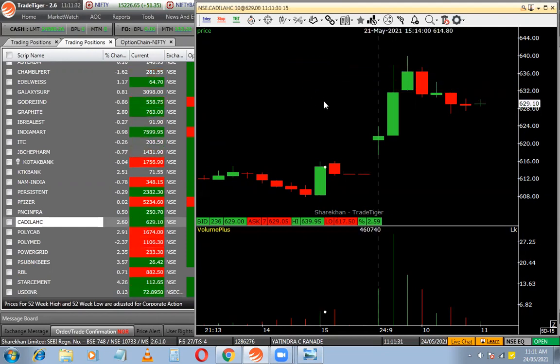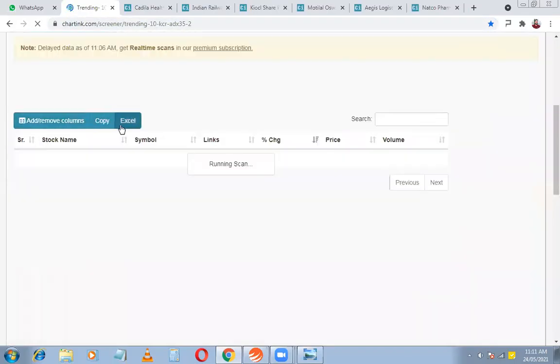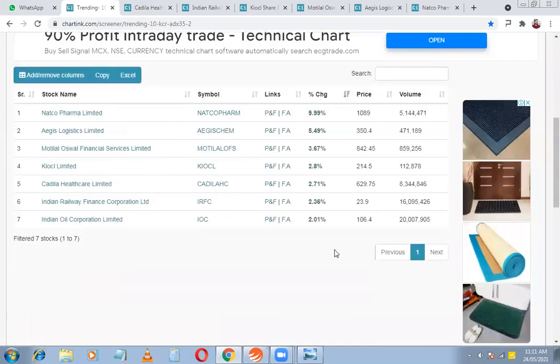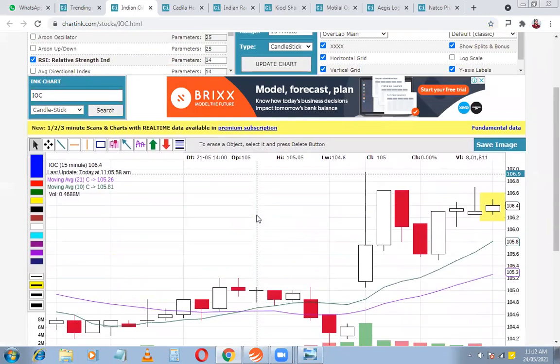You can try this at 10 o'clock, 10:30, anytime after 10 o'clock, because in the morning, these wild swings are taking place during 9:30 to 10. So let market settle down a little bit, then run your ADX screen. Okay, 10K, and then check stocks in 15-minute time frame for 5 days, and then 15-minute time frame for 1 day. That is going to be your ideal scan for the speed breaker in intraday.